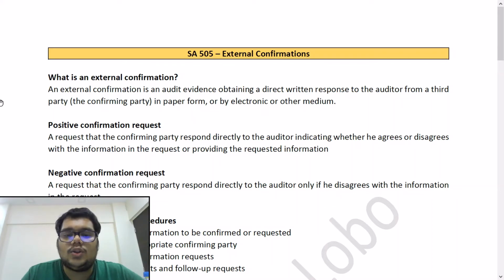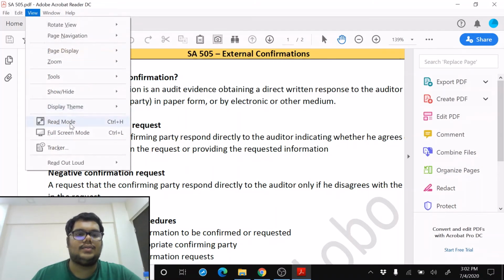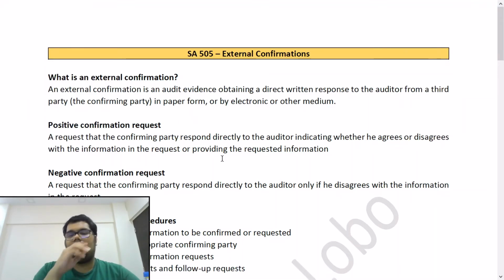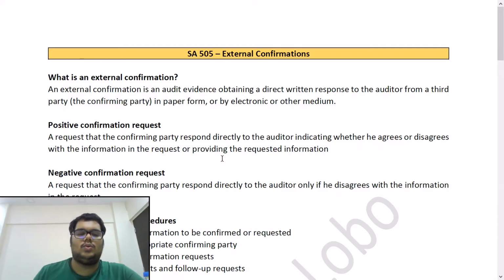And the second part is or providing the requested information. So for that, we may write to a bank that please provide the requested information, that is balances in savings accounts, current accounts, and all kinds of deposits, loans, overdrafts.